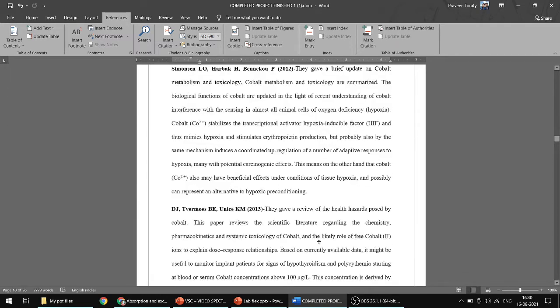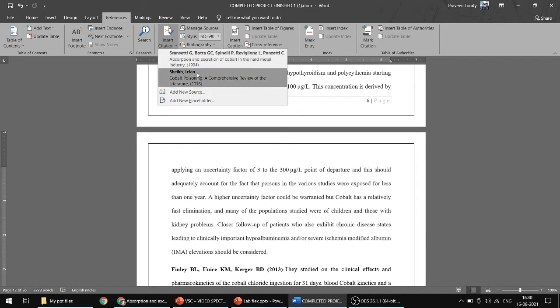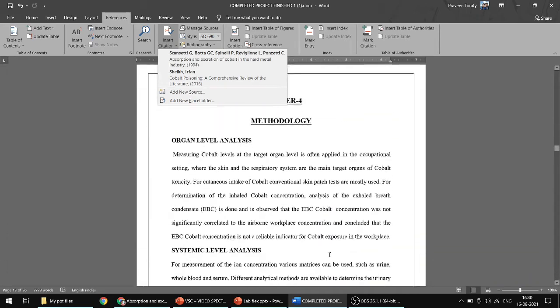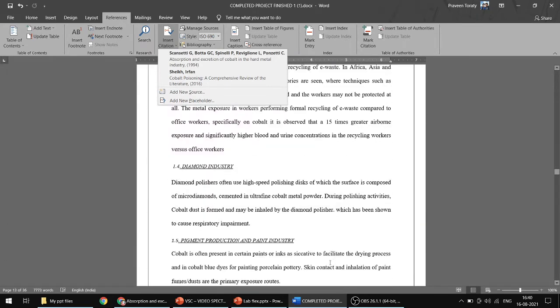So like that, for repetitions, click on it and just put the citation over it, whatever you have inserted. So whenever you are sending me the Word document with citations and references, I should be having all the references mentioned in this citation. Otherwise it means that you have not given proper citation in your paper.